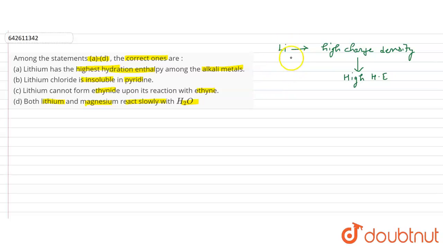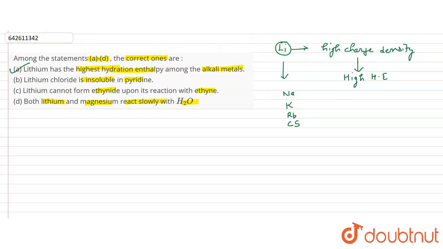Because as we move down the group, after lithium, sodium comes, then potassium, then rubidium, and after that cesium. The radius increases, as a result charge density decreases, and due to this the hydration enthalpy decreases. So among the alkali metals, lithium, due to its high charge density, has a high enthalpy of hydration. So this statement is correct.